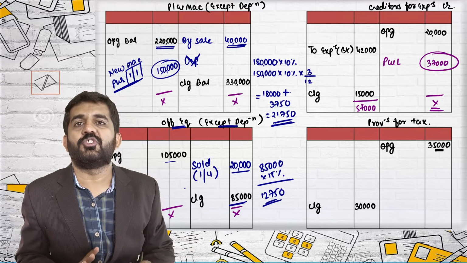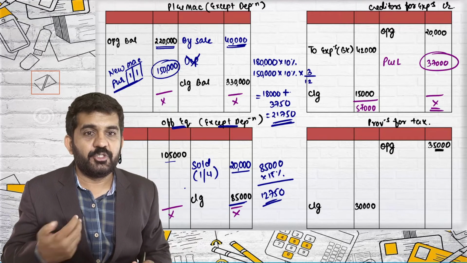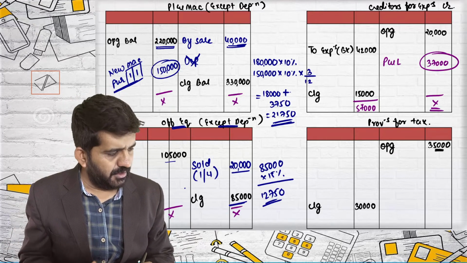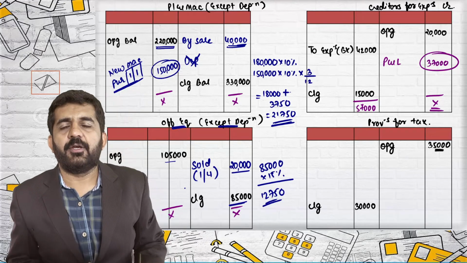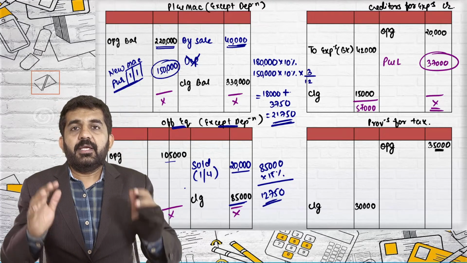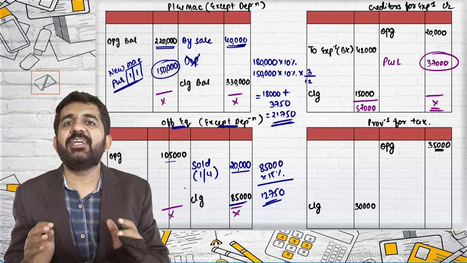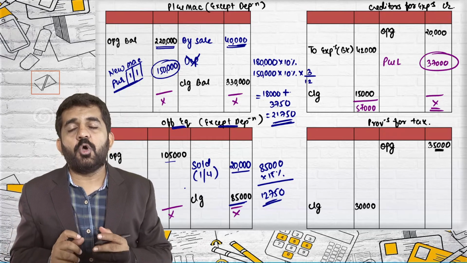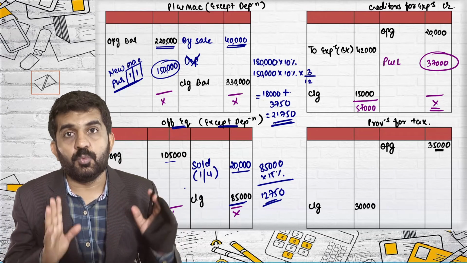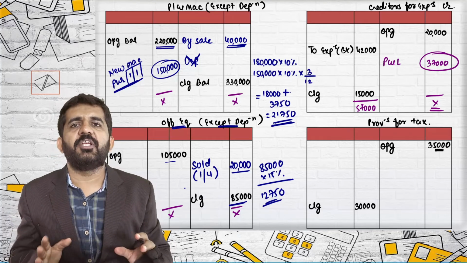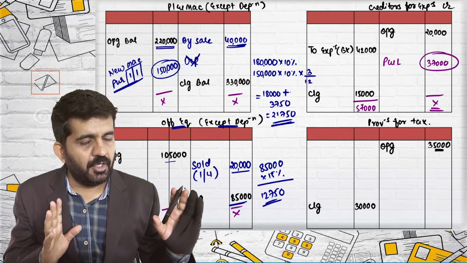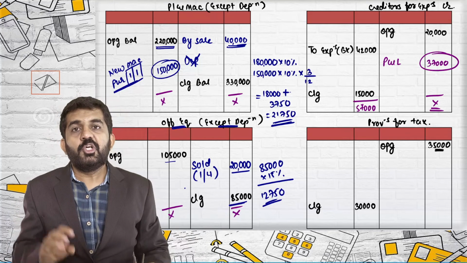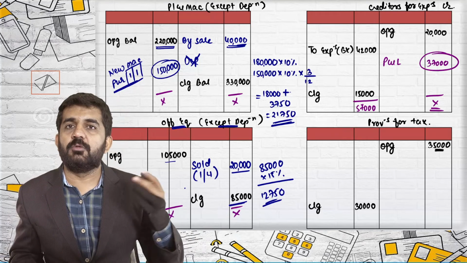So all these accounts should be the first accounts to be tallied. It should not be done last. But for provision for taxation, try to understand what it is. Income tax for the year 2021 is always paid in 21-22. 21-22 income tax is always paid in 22-23. So current year's income tax is always paid in next year.